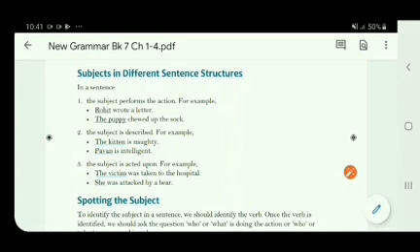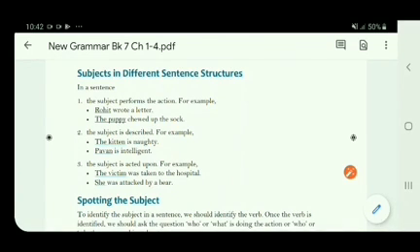So you can see Rohit, which is the subject, performs the action. What is the action performed by him? That he has written a letter. Now we come to the second point. The subject is described. Described, you know it. That means we are telling more about the subject. So the example is, the kitten is naughty.